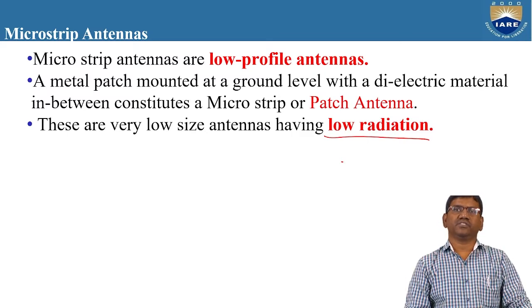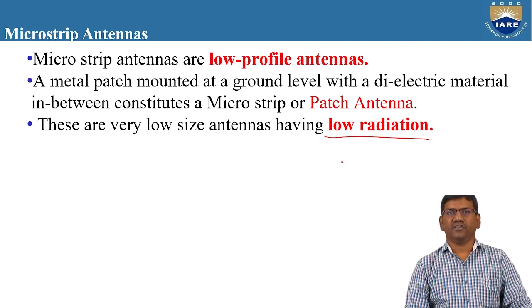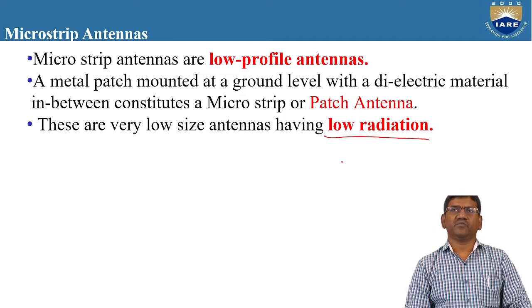The most common features of any type of microstrip antenna: it may be of any shape, it may be rectangular, square, circular, hexagonal, or semicircular. So all these microstrip antennas will have four common features.